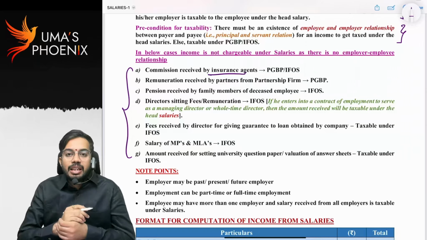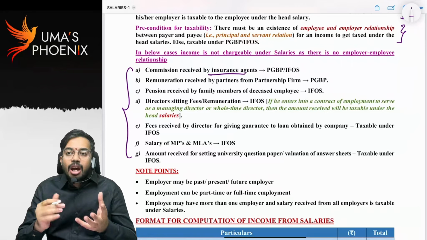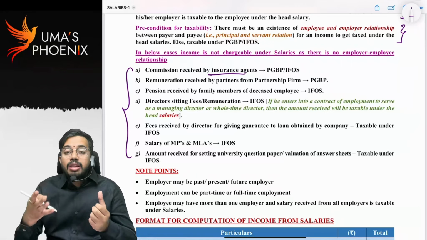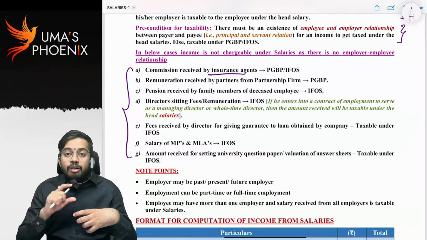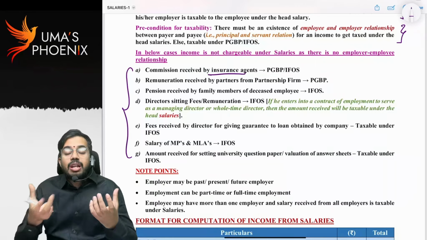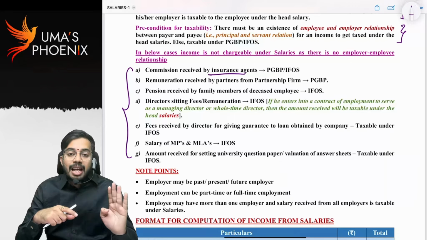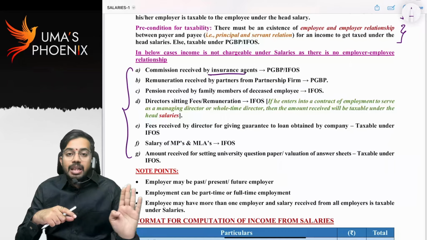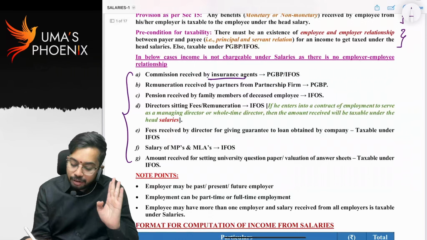Commission received by insurance agents. See, insurance agents get commission from insurance companies. How many policies they do, that much commission they will receive. That means here the relation is more of a principal to principal relation. So whatever commission is received by the insurance agent is not taxable under salaries because there is no principal and servant relationship. That is taxable either under PGBP or under IFOS.